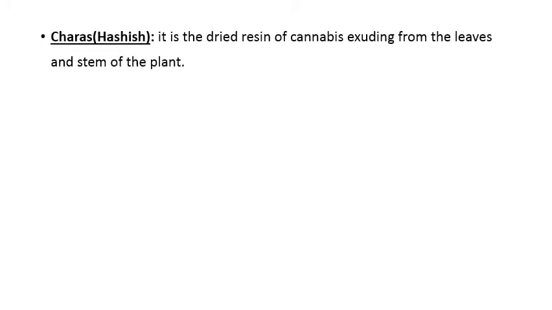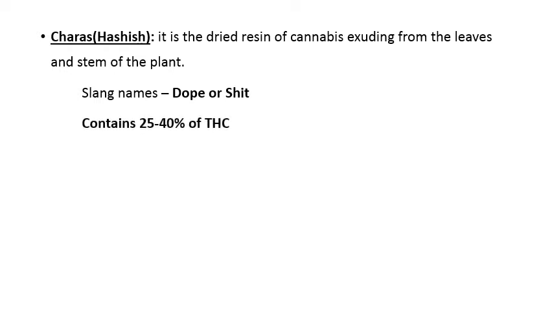Coming to the next preparation of cannabis, that is charas, also called hashish. It is a dried resin of the cannabis plant exuding from the leaves and stem of the plant. The slang names for charas include dope, or also shit, and it is the most potent form, wherein the concentration of tetrahydrocannabinol is more, in the range of 25 to 40%.